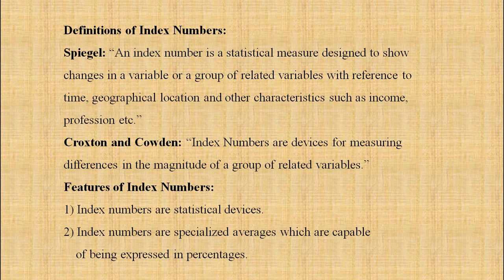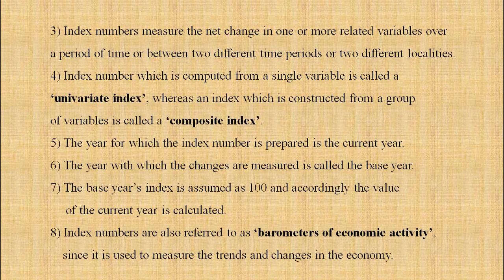Now features of index number. Number 1, index numbers are statistical devices. Index numbers are specialized averages which are capable of being expressed in percentages.